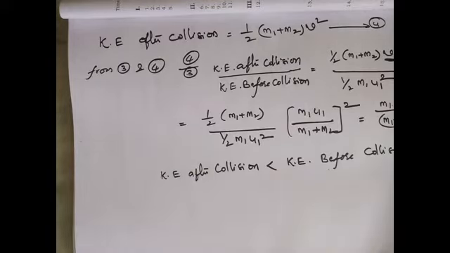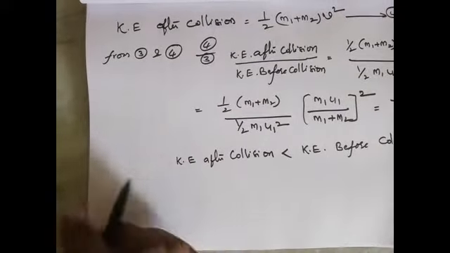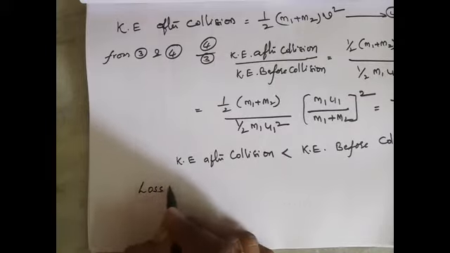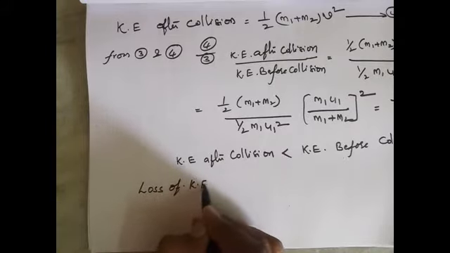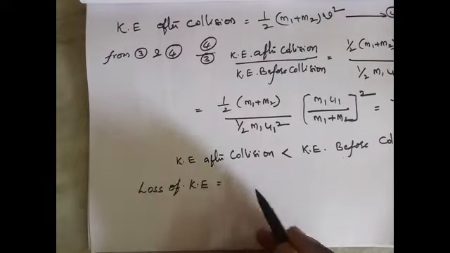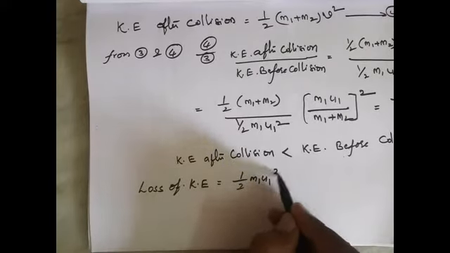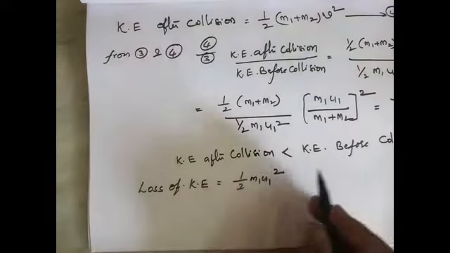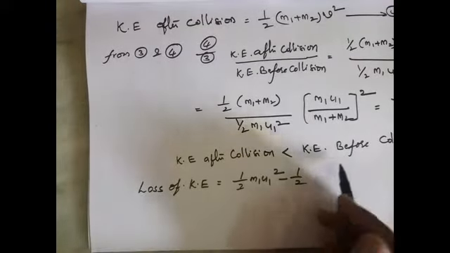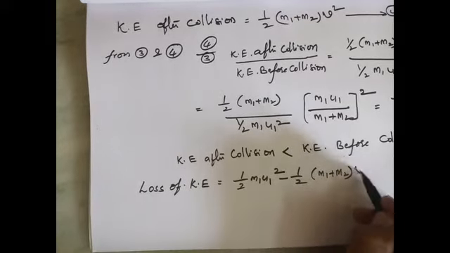Now let us see how much kinetic energy is lost. Loss of kinetic energy equals kinetic energy before collision, half of m1 u1 square, minus kinetic energy after the collision, half of m1 plus m2 into v square.